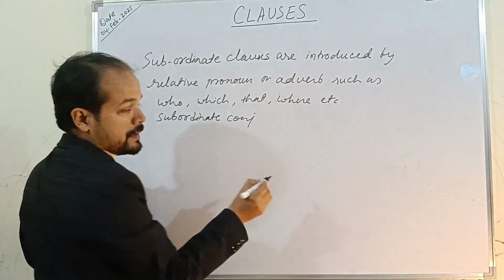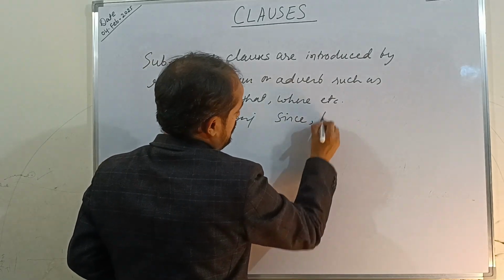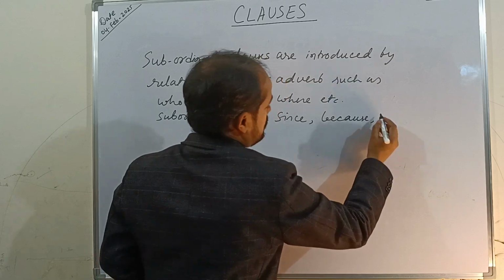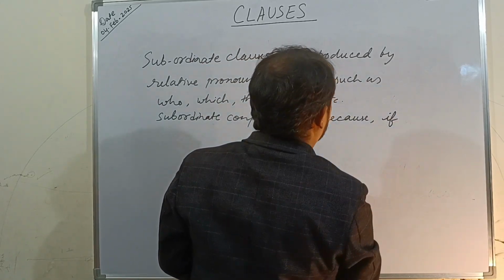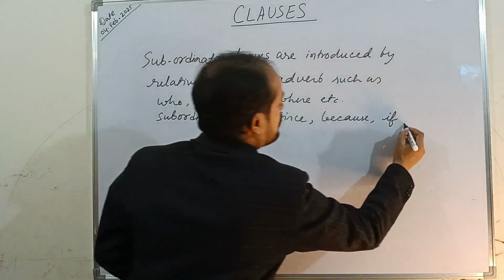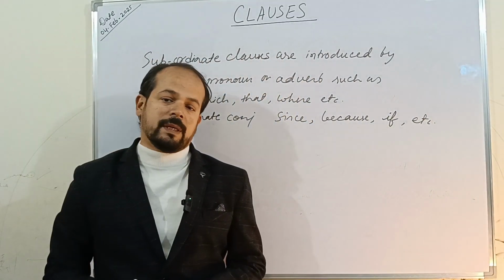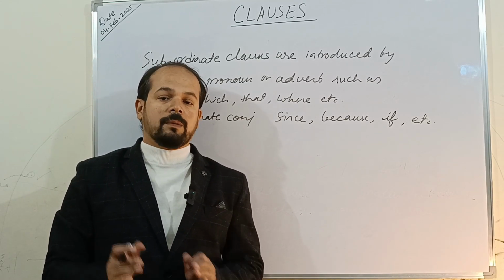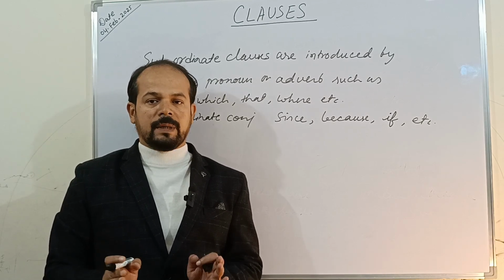Now, what are subordinating conjunctions? Like since, because, and if, etc. Okay. So we have to remember subordinating conjunctions, they will make sense only when they are connected to a principal clause, right? Then only they will be making complete sense.